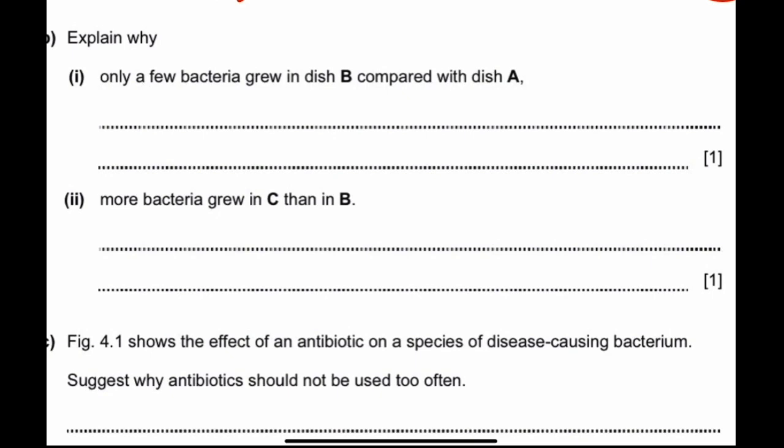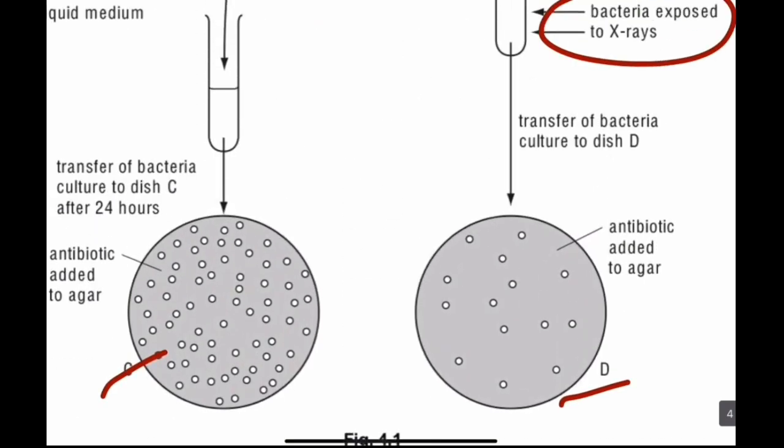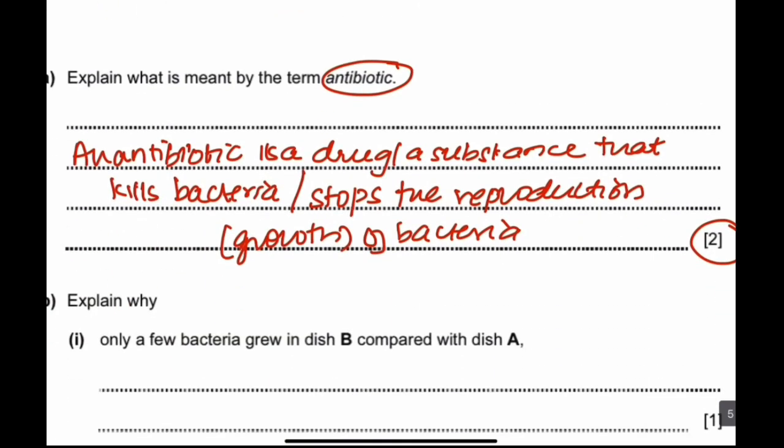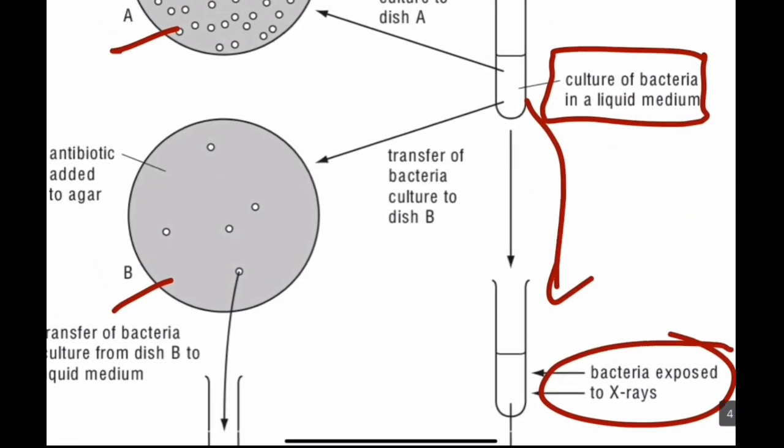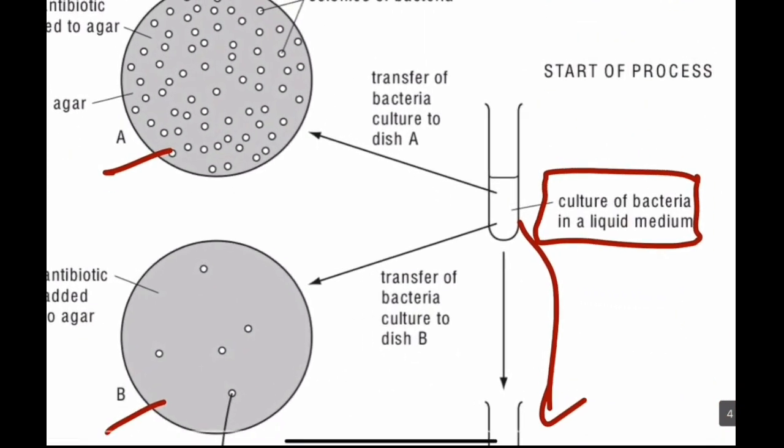Explain why only a few bacteria grew in dish B compared to dish A. So it's a 1-mark question. Be very simple. What is it asking? Only few bacteria grew in dish B compared to dish A. Look at dish B and dish A. See the difference.